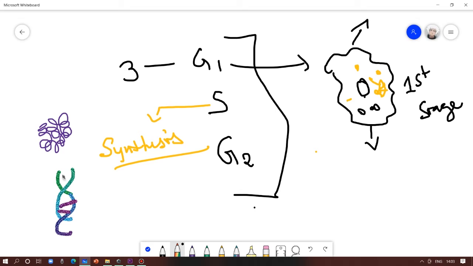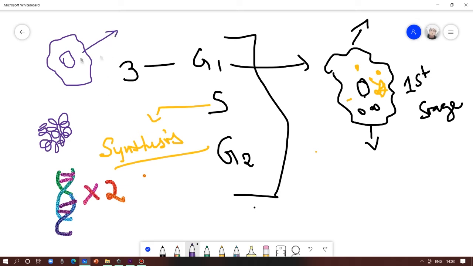Why does it need to double? You see, the end result of mitosis is going to be two diploid cells. So the one single cell has to supply enough genetic material for two different cells. So that is why the cell is duplicating its DNA. So that one part of the DNA will be sent to one daughter cell, the other part of the DNA will be sent to another daughter cell. So that is why the DNA is duplicated.